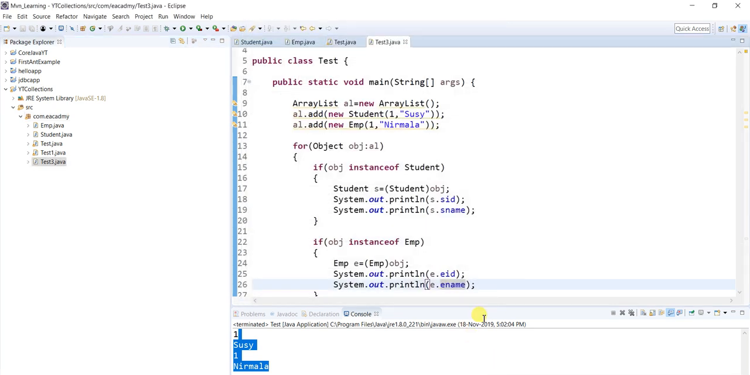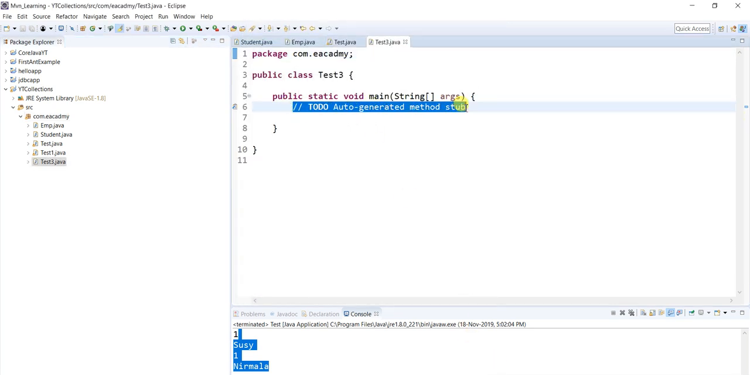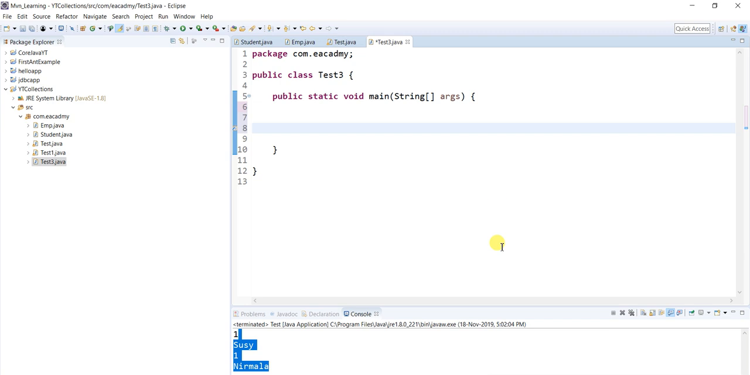I am doing the same thing with the help of generics now. Without generics, I hope you understand how difficult it is. So right now we have two classes, one is Employee, one is Student, and I'm going to put them in an ArrayList. So how do we create an ArrayList in generics?